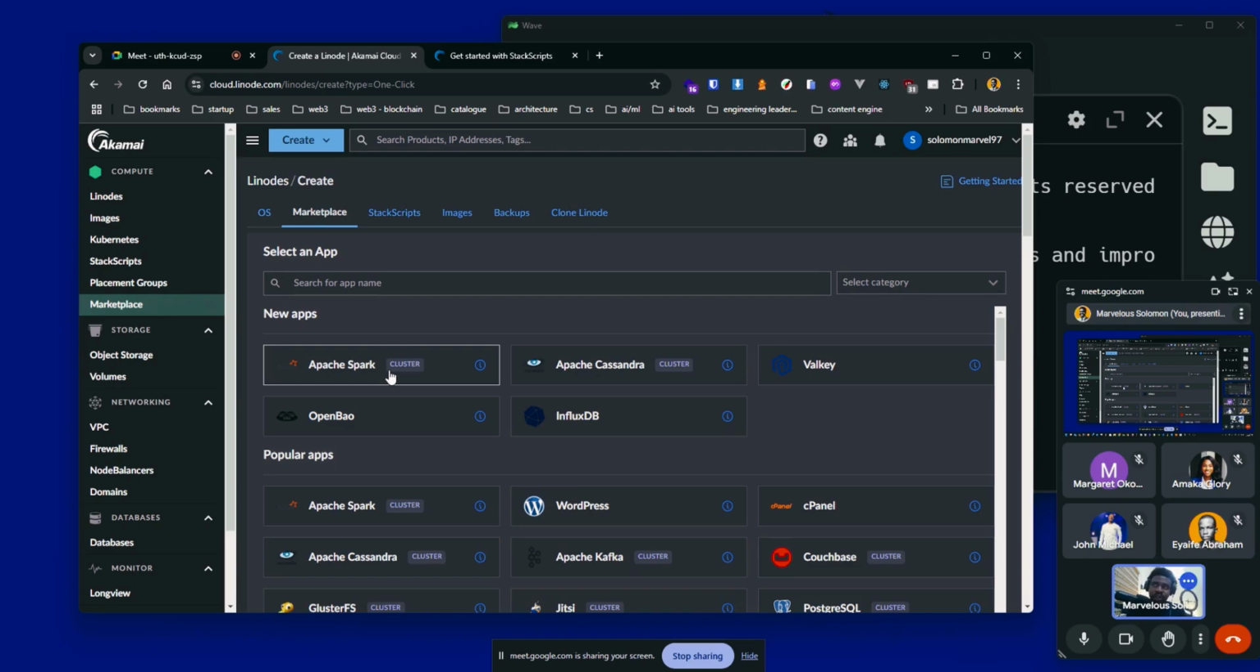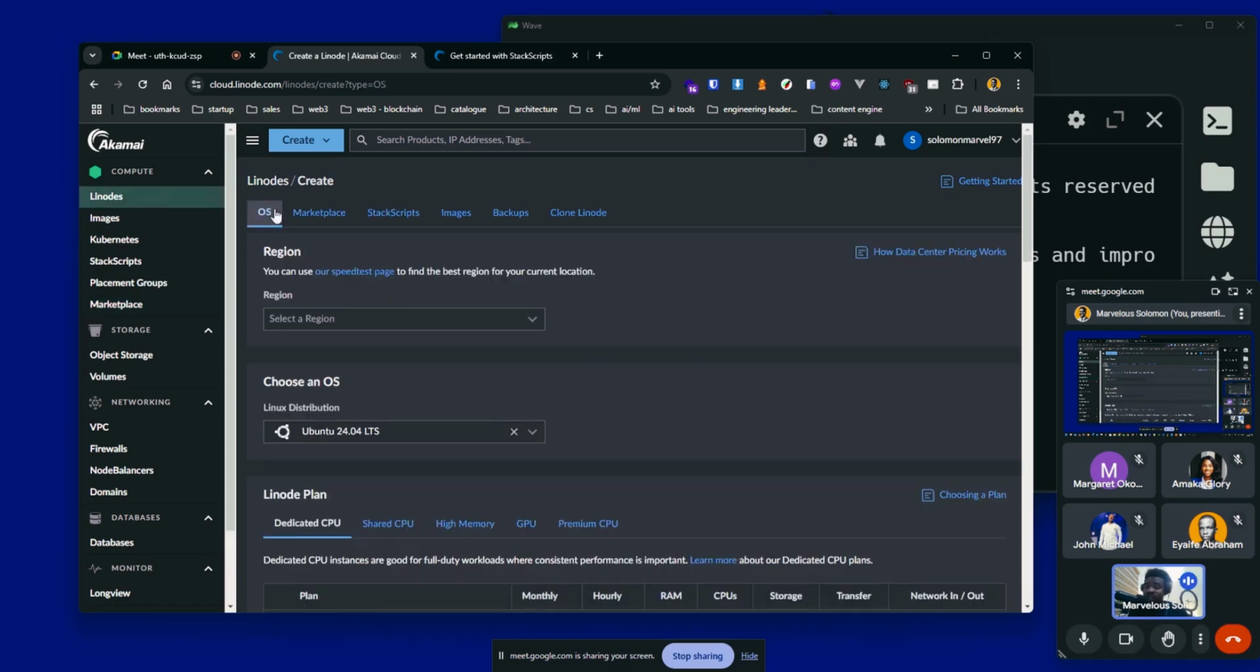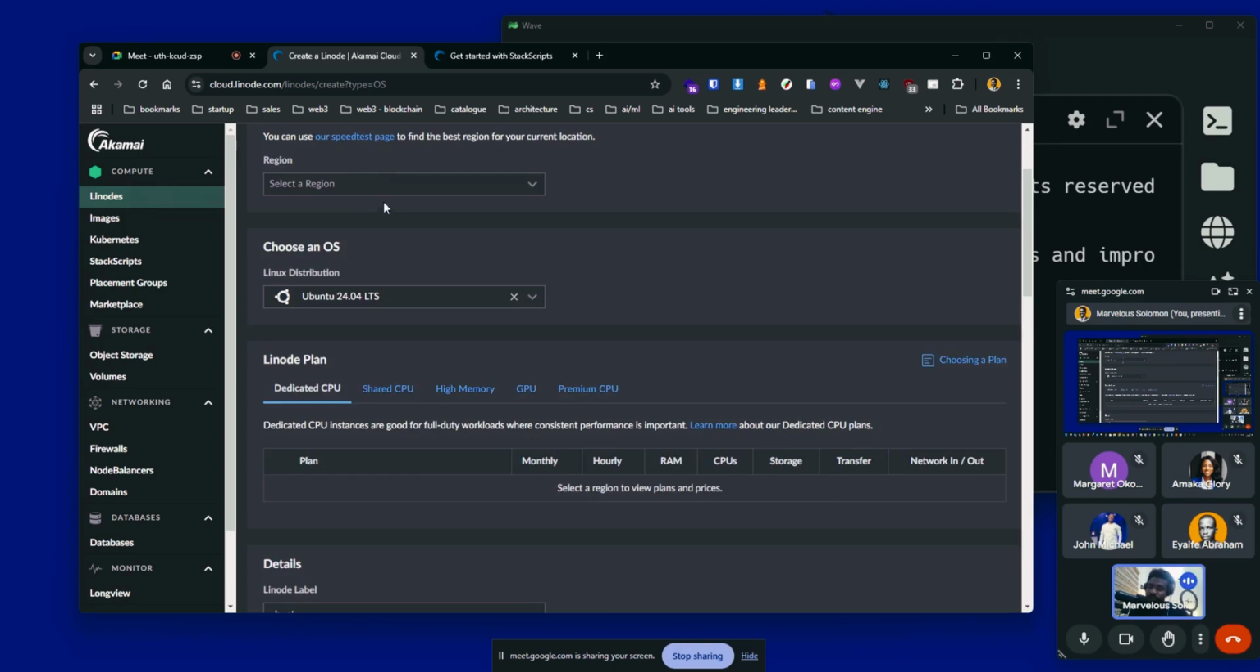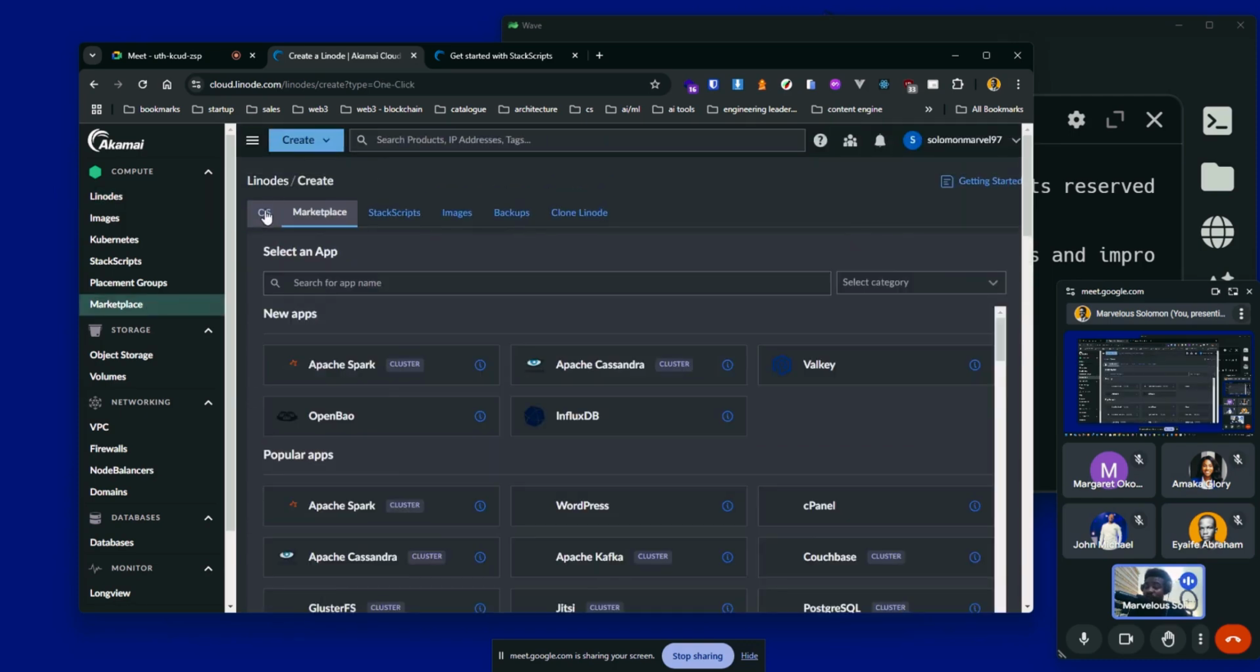But of course, you still need to learn how to manage it, right? If you don't know how to manage a VPS, because you are still setting up a VPS. Okay. So you see, you can actually create right here in the marketplace. You can decide to just select an OS, instead of going with the images here.